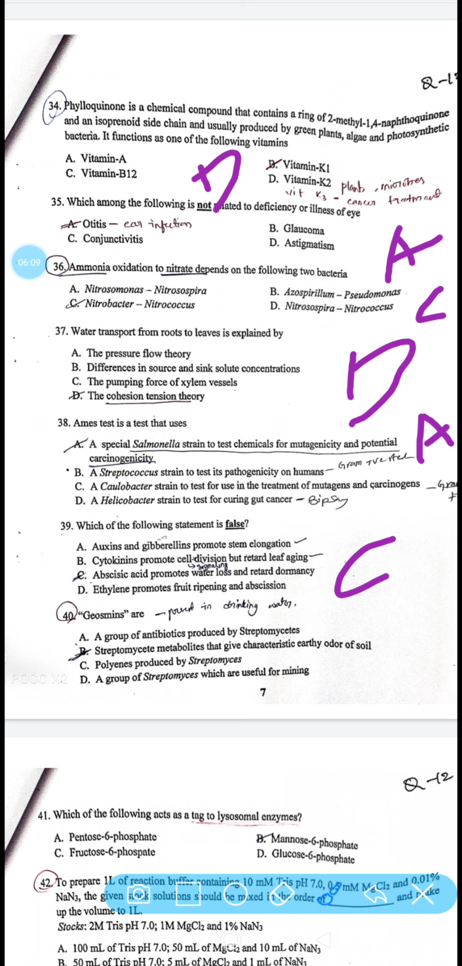Geosmins are present in drinking water. These are present in drinking water, geosmins, and the answer is B, streptomycetes metabolites that give the characteristic earthy odor of soil. Okay,